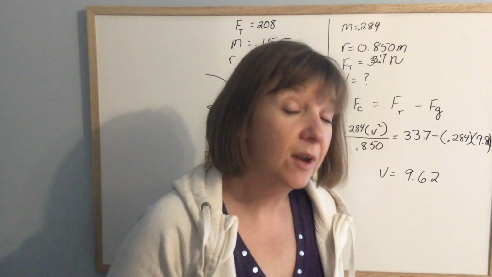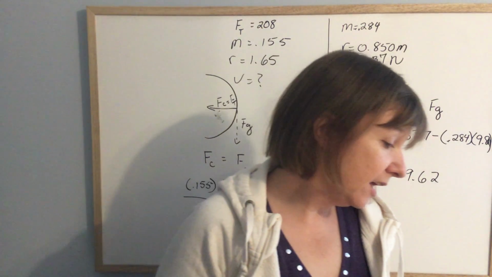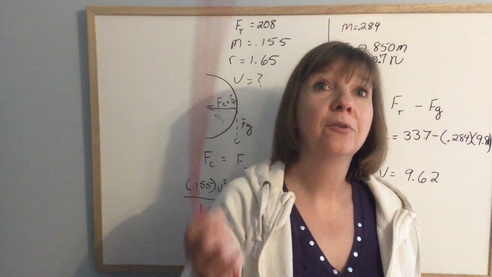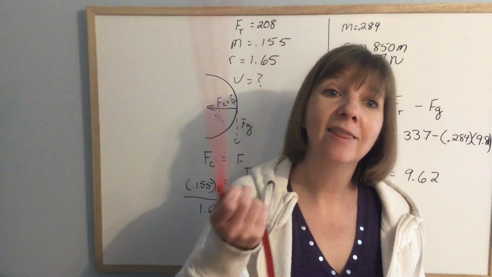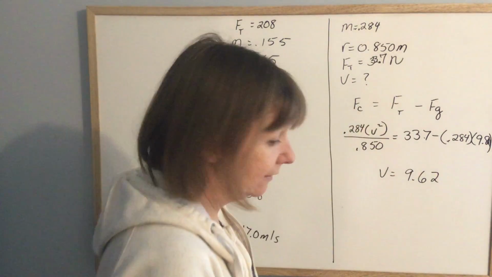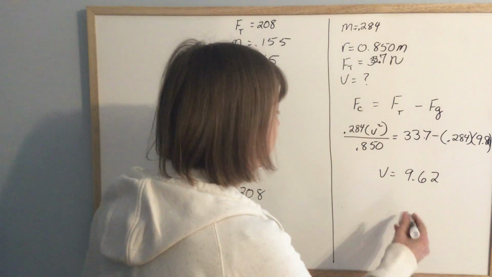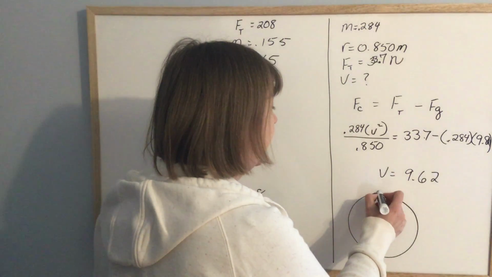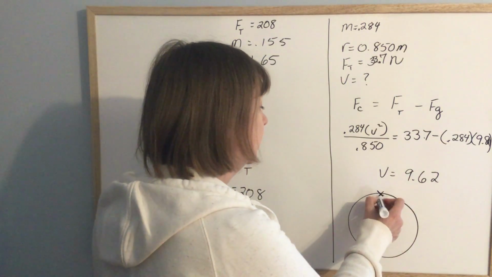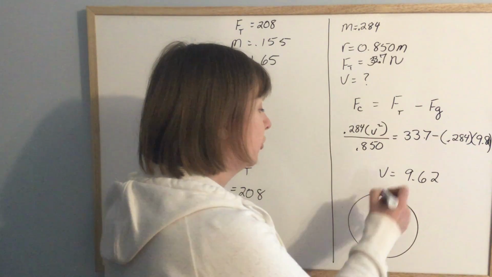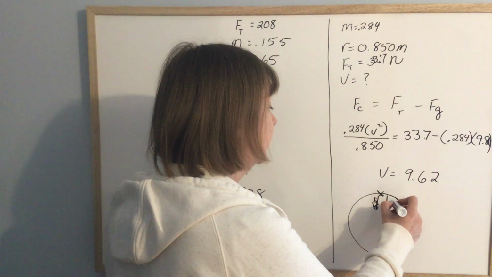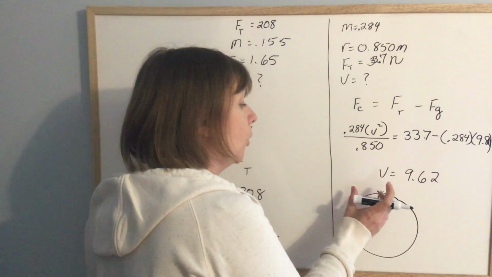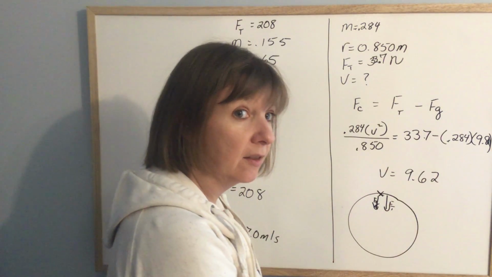However, when I read number 17, it said a stone is twirled at a constant speed in a vertical circle. So this time the circle's going this way, which means if the circle is going vertically, now gravity is playing a part. When it's at the top of the swing, gravity is going towards the center of the circle. Tension is going towards the center of the circle, so the two of them work together to provide that centripetal